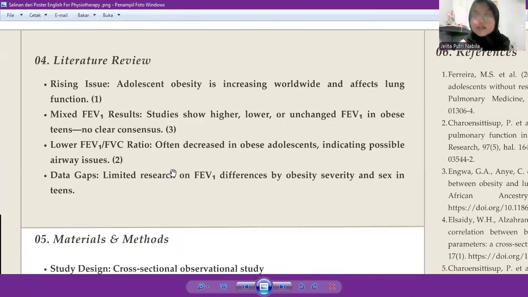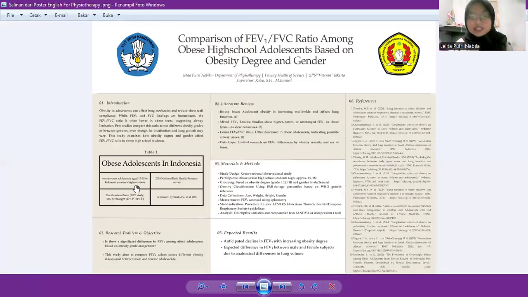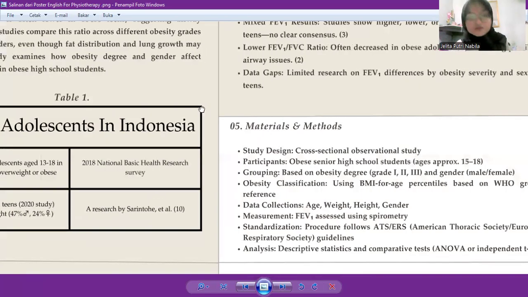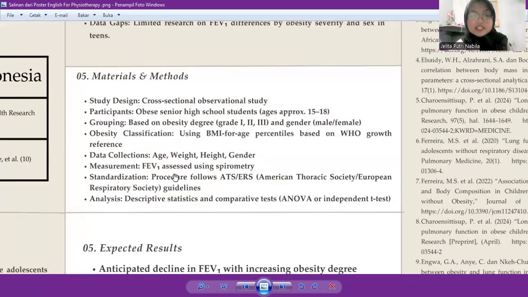And the data gap here is limited research on FEV1 differences by obesity severity and sex in teens. That's why, based on the data gaps, I want to use this method on obesity and differentiate it between the gender on the grade.